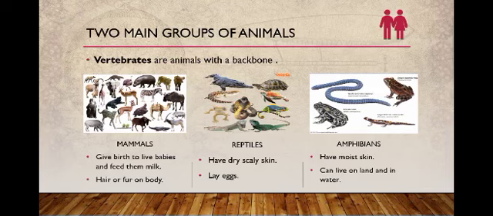The animals include mammals, reptiles, amphibians. The mammals give birth to live babies and feed them milk, and have hair or fur on the body. And the reptiles have dry, scaly skin and lay eggs. And the amphibians have moist skin and can live on land and in water.